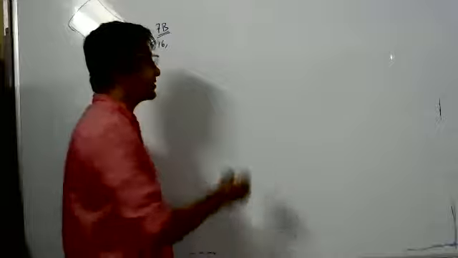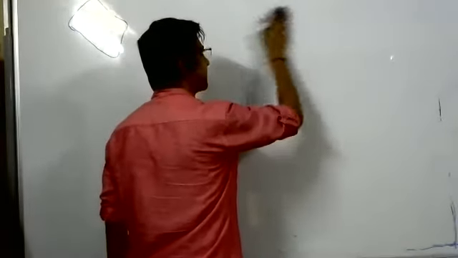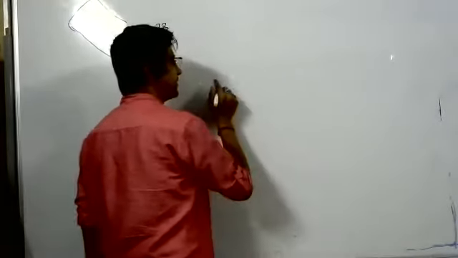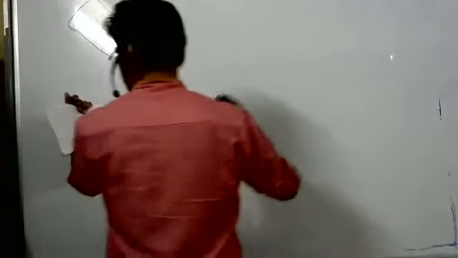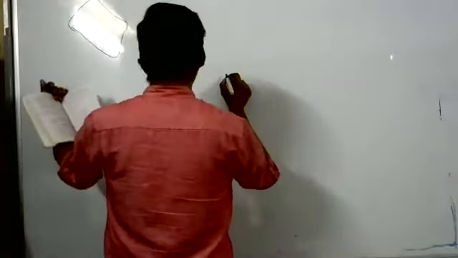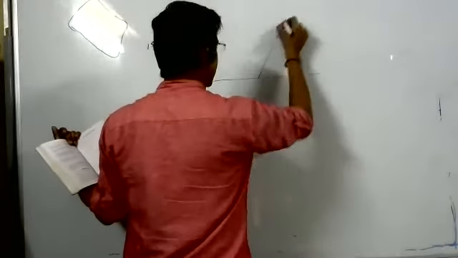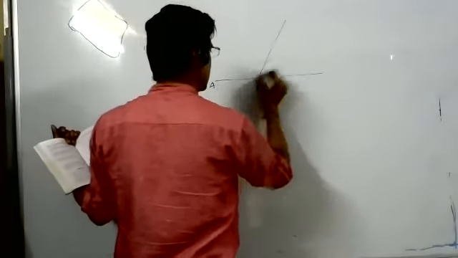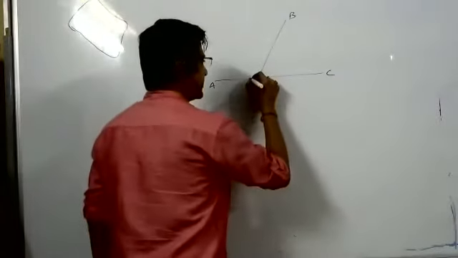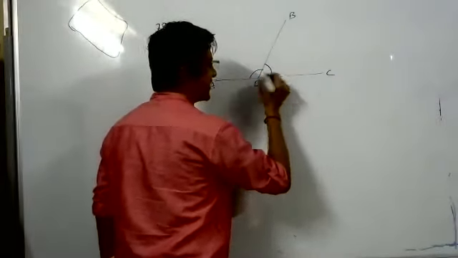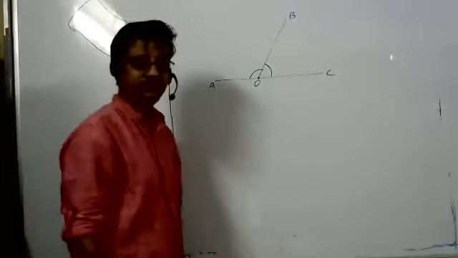What is a supplementary angle? The sum of two angles is 180 degrees. So the question is to prove that the bisector of two adjacent supplementary angles includes a right angle. Draw a line, with points A, O, B, C. This angle plus this angle is 180 degrees because AOC is a line, which makes them supplementary angles.